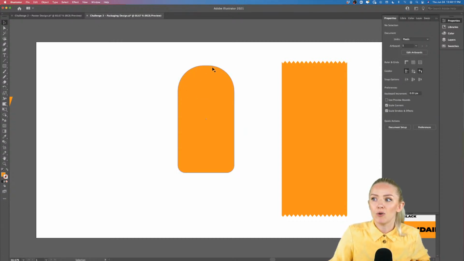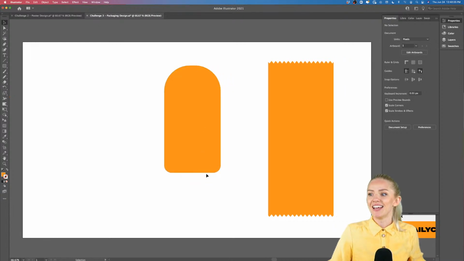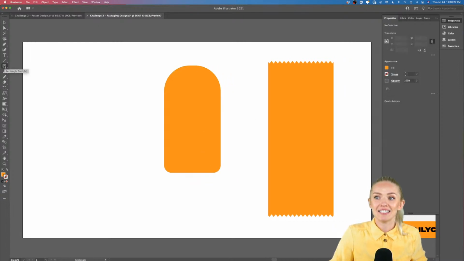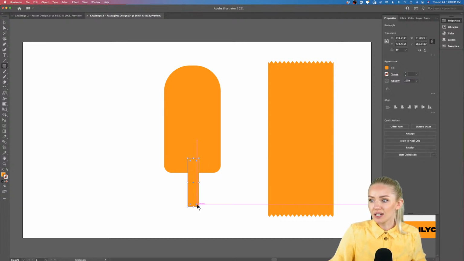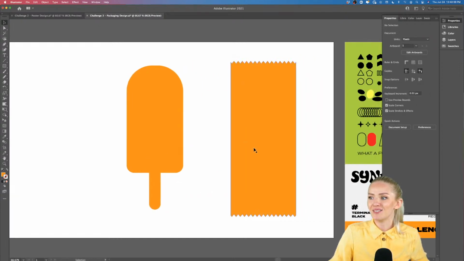We have a way more rounder outline at the top and something that looks like rounded corners at the bottom. So this is our icicle, and we're going, of course, to create a stick for it, a wooden stick. So let's put it right here. And again, we're going to round all the edges. And this is going to be our icicle that we're going to put into the packaging.